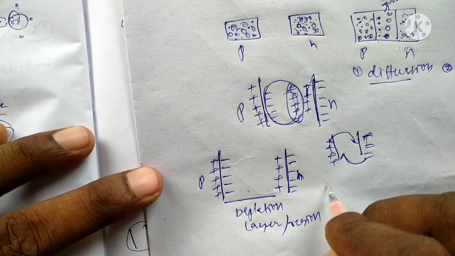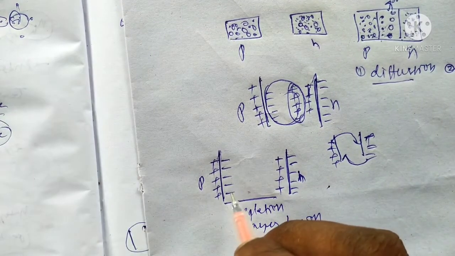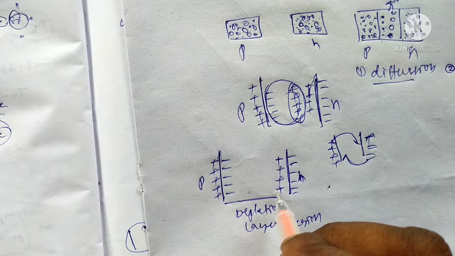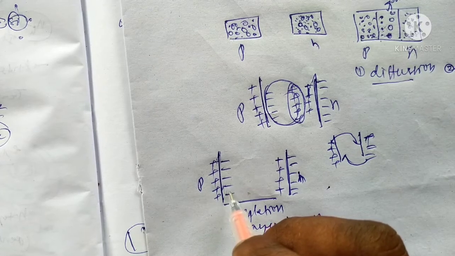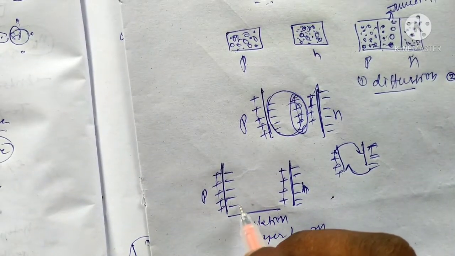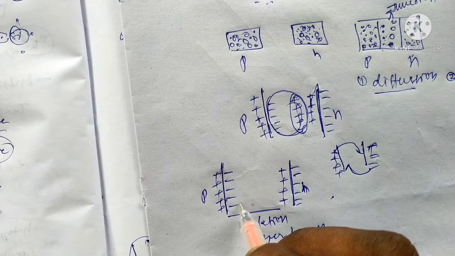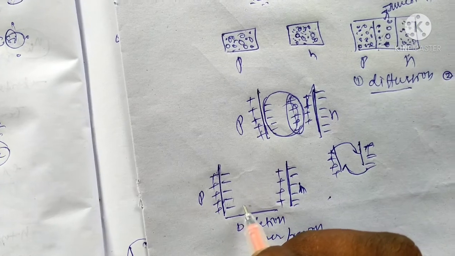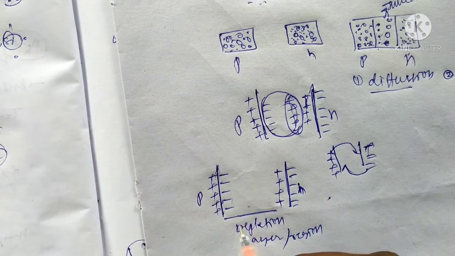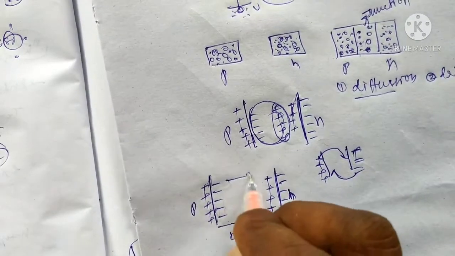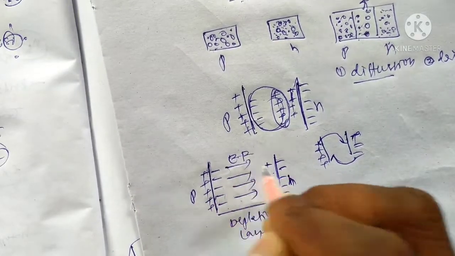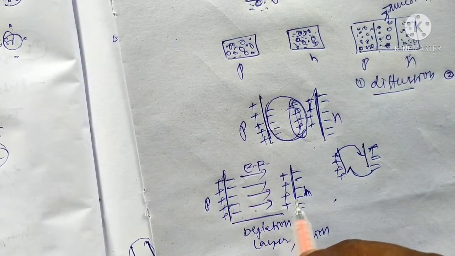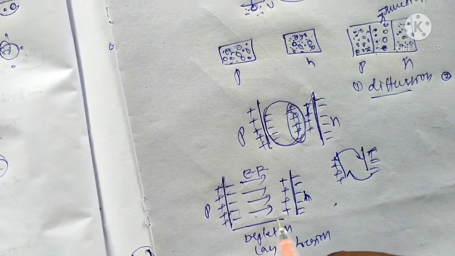The positive space charge region on the N side and the negative charge region on the P side of the junction set up an electric field. The electric field direction is from positive to negative.